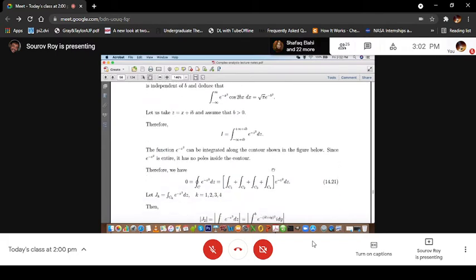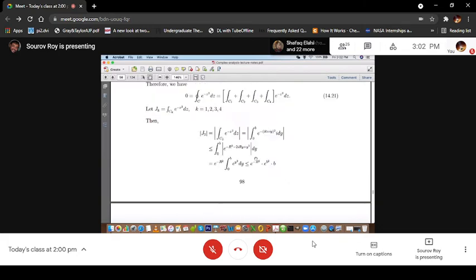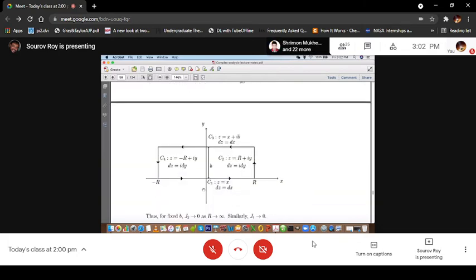The function e to the power minus z square can be integrated along the contour shown in the figure below. So this is the contour that we will choose. This is the rectangle from minus R to plus R, and the height is b here. These are the points where the imaginary part is b.